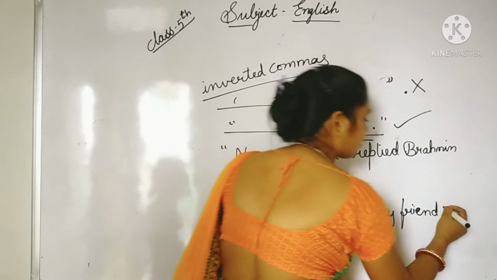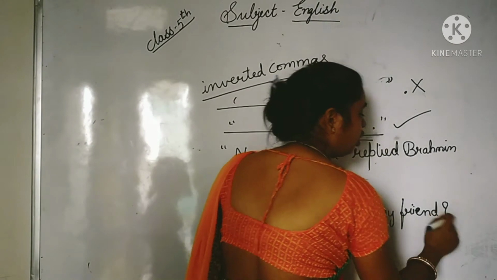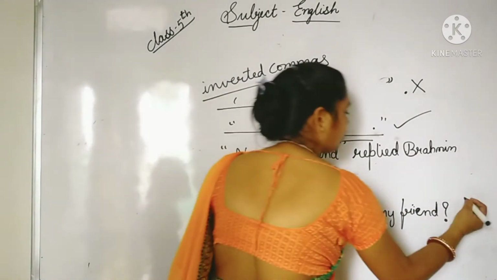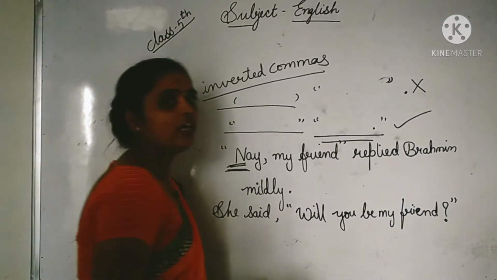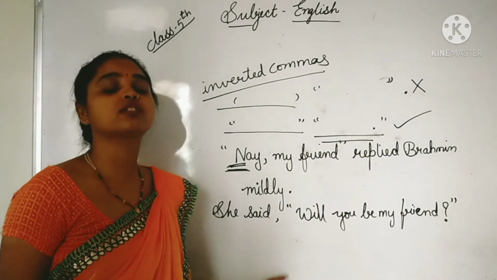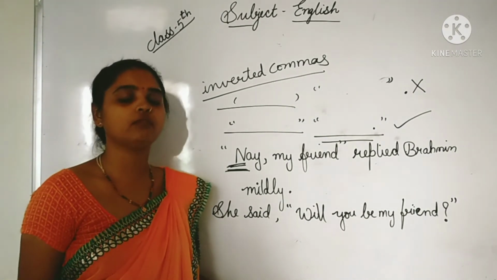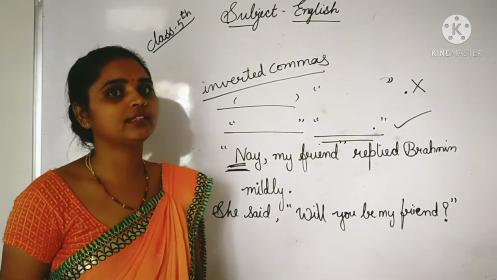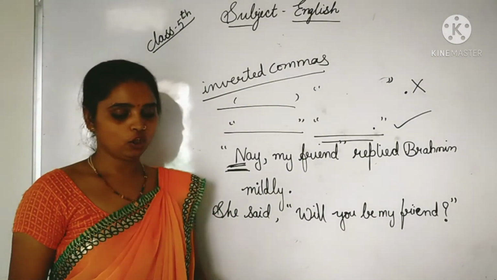So what is there? There is a question. So we will put here a question mark, not a full stop. We will put a question mark, and after that we will close with the inverted comma, quotation mark. Okay students, have you understood what I am saying? If the given sentence is framed as a question, then we have to put the question mark at the end of the sentence and then put the inverted comma.